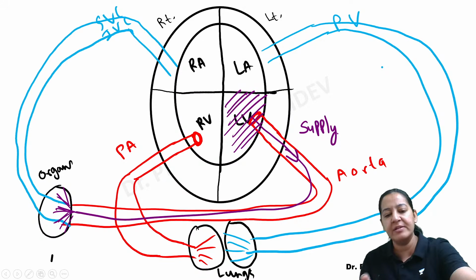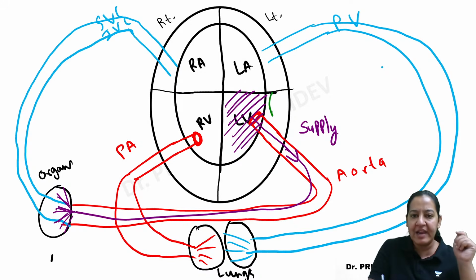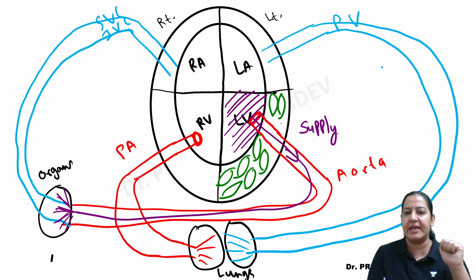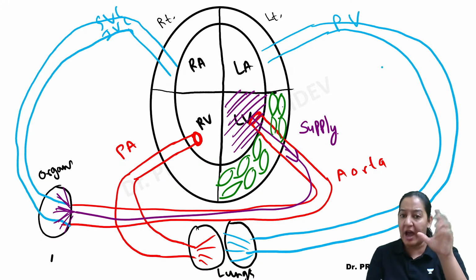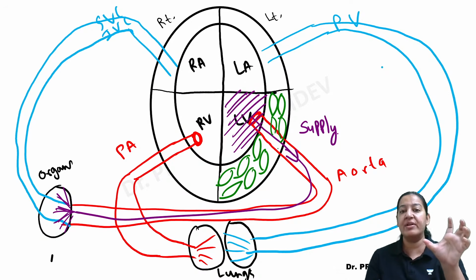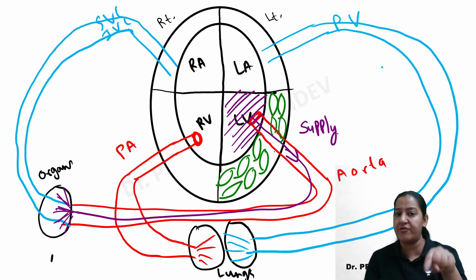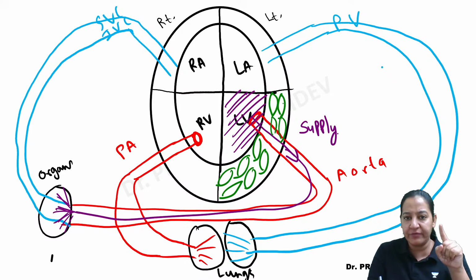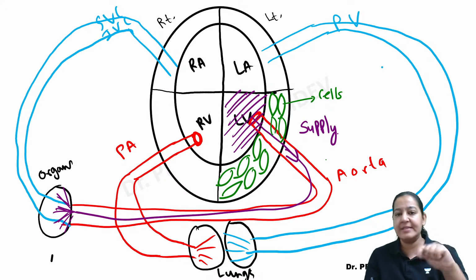Now, why does the left ventricle do systole? In the wall of the left ventricle, cells are present. These are cardiomyocytes, the cardiac muscle cells or myocardial cells, whatever you say. I have drawn the wall of the left ventricle, you all can see. Whenever these cells are contracting, the left ventricle does systole, and whenever these cells are relaxing, the left ventricle does diastole.